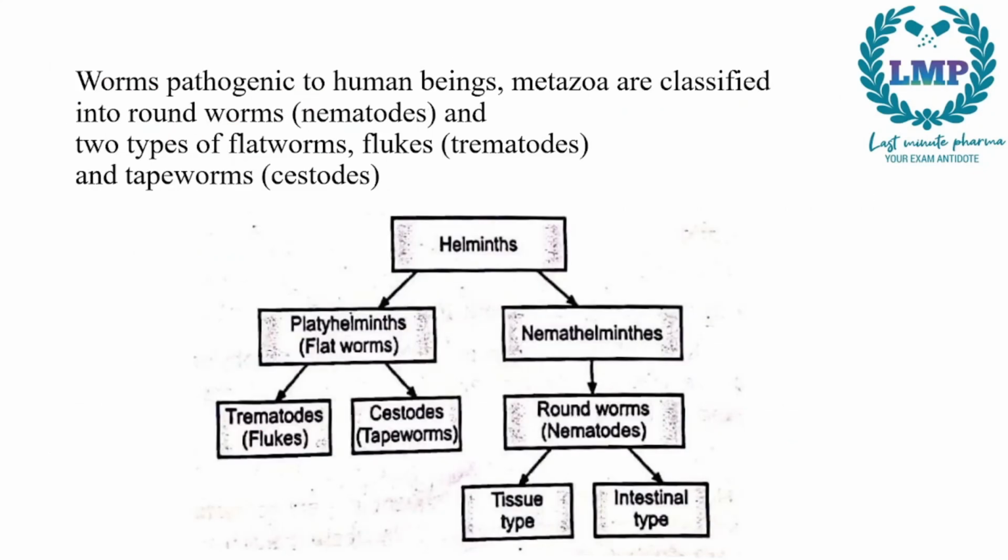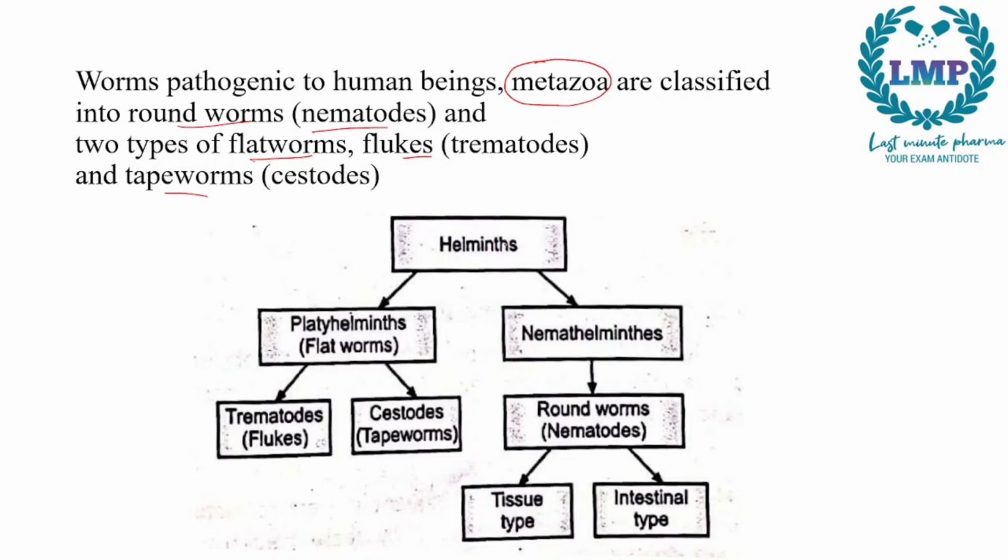Next we have the classification of worms. Worms which are pathogenic to human beings are called metazoa, and metazoa are classified into two subclasses, that is roundworms and flatworms. The roundworms are known as nematodes, and the flatworms are further divided into two more classes, that is the flukes and the tapeworms.